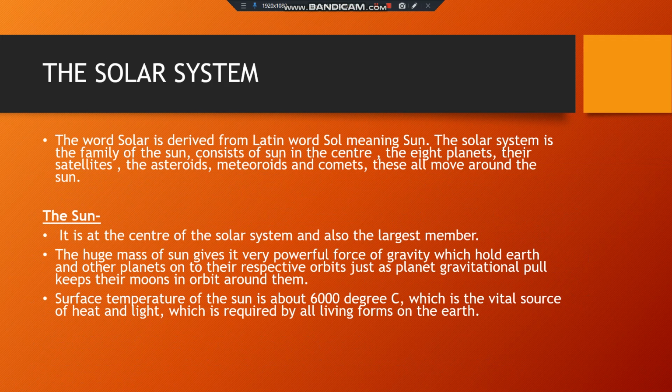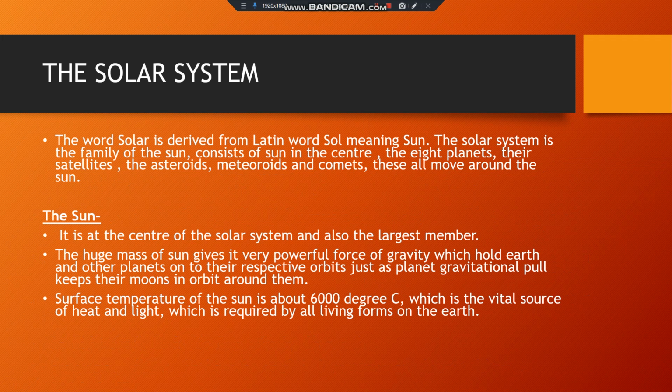The solar system. The word solar is derived from the Latin word sol, which means sun. Means sun is the major part of this solar system. And what does the solar system family consist of?